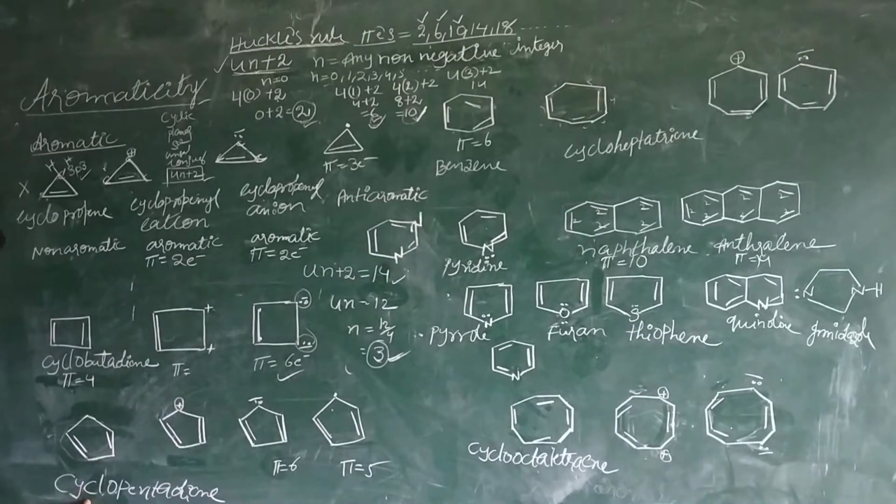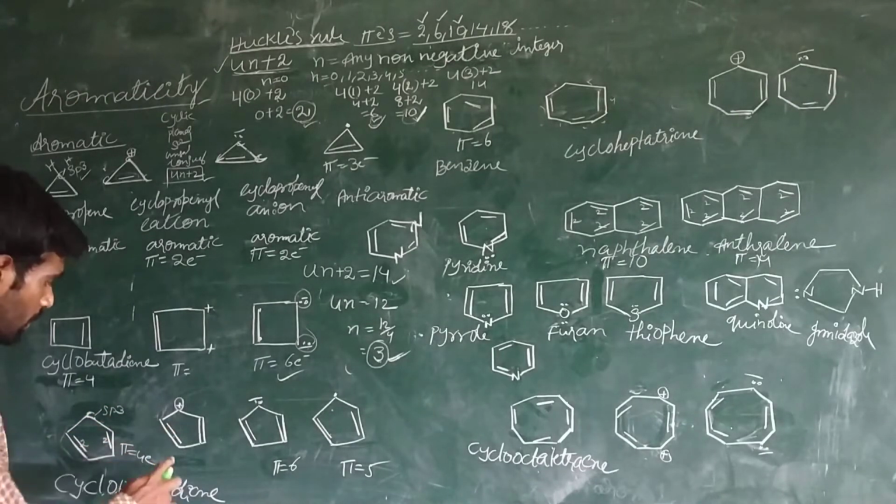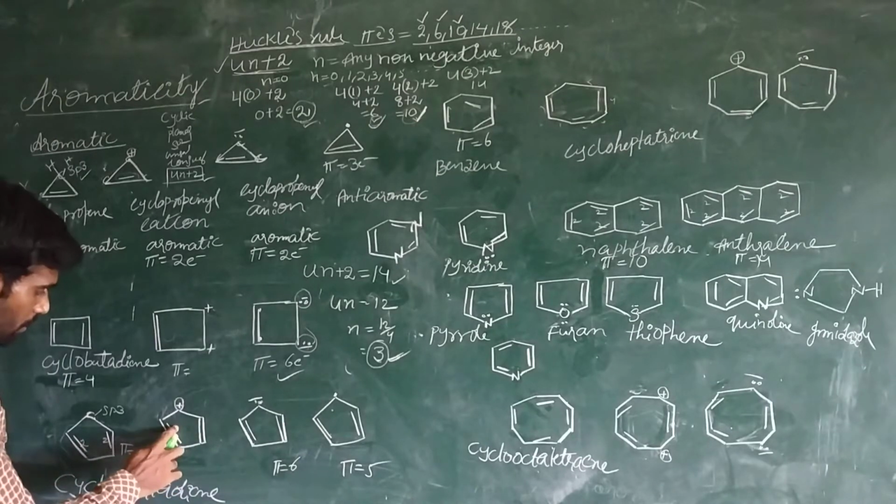Now see here cyclopentadiene. Cyclopentadiene is non-aromatic, because how many pi electrons? These 2 pi electrons and this one, so pi electrons are 4. It is a cyclic structure, but here this carbon is involved in sp3 hybridization, and the number of electrons is also 4. That's why it is non-aromatic. It is not meeting the criteria of aromatic compounds.